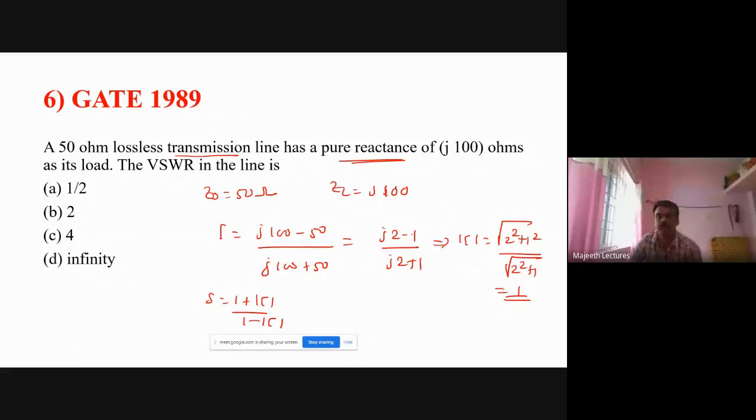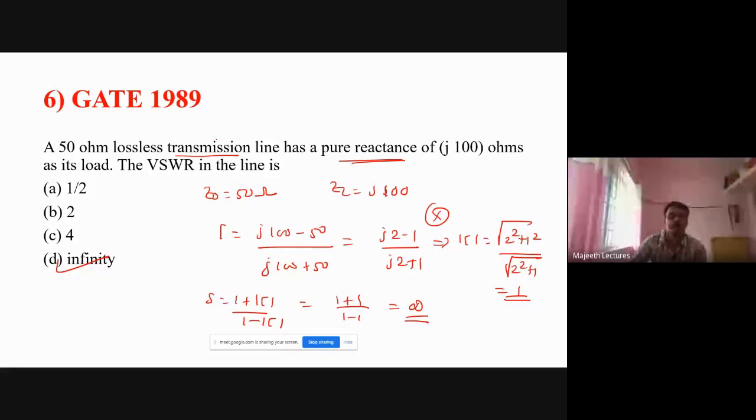If you take conjugate and find mod gamma, no use. So don't waste your time. So here you note this point. When numerator and denominator have the same number, even though it is 1, 2, the square root will be the same only. So here 1 plus 1 divided by 1 minus 1 is infinity. Right? So the answer is infinity.